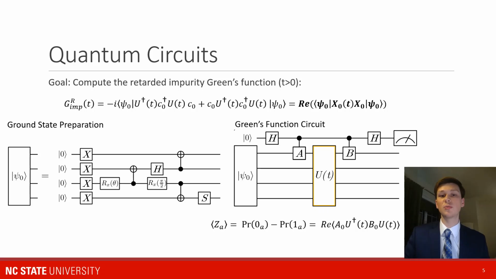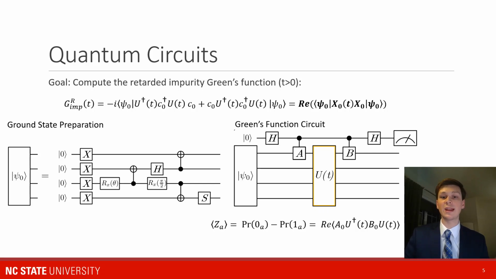We want to compute the retarded impurity Green's function. Simplifying this using symmetries and as many reductions as we can, we're able to reduce this down to the real component of a single expectation value. To compute this expectation value, we first prepare the ground state using a minimal gate count VQE type circuit. We then plug this ground state into a Hadamard type interference circuit.